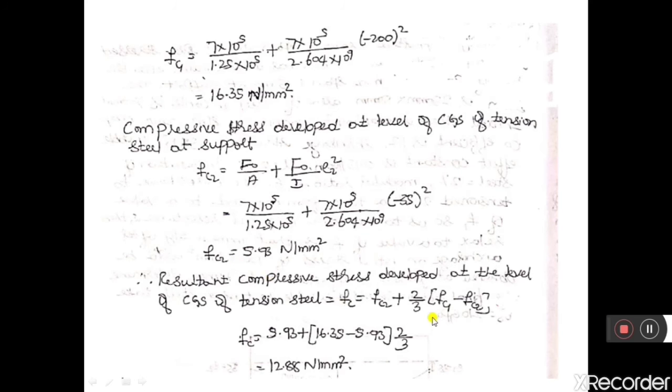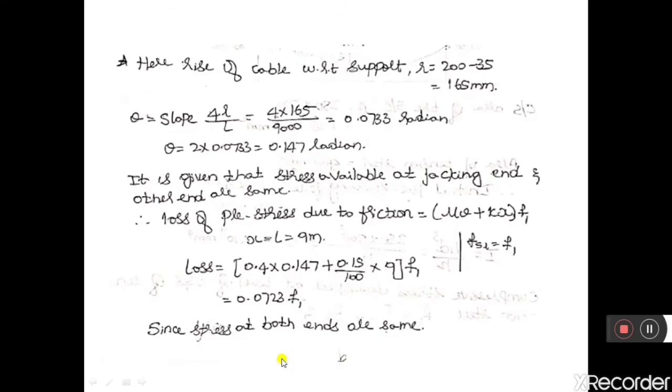So how is it obtained? If we draw a stress diagram for FC1 and FC2, it will be in the form of a parabolic curve. By considering a parabolic curve for FC1 and a rectangular portion for FC2, we get this equation. So average stress FC is equal to 12.88. Here you should remember this equation: FC is equal to FC2 plus 2 by 3 into (FC1 minus FC2). Substituting the values, we get FC is equal to 12.88.